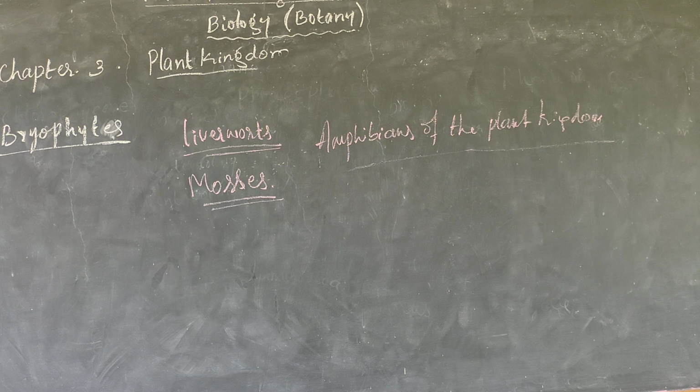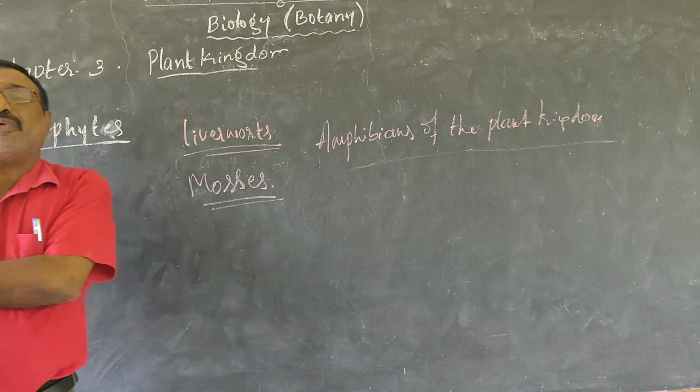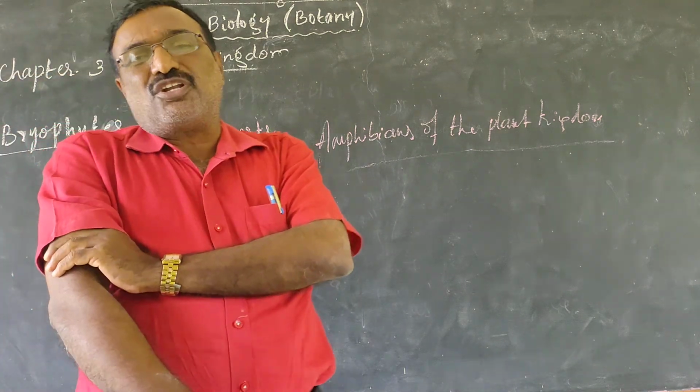The plants are soil dependent, dependent upon water, and sexual reproduction takes place. In all the bryophytic plants, sexual reproduction takes place. That is sexual reproduction, male and female. Male and female gametes combine together to form a new offspring, which is called sexual reproduction. That sexual reproduction takes place in the bryophytes. Here the plant body of bryophytes is differentiated, and some plants are unicellular and some plants are multicellular.